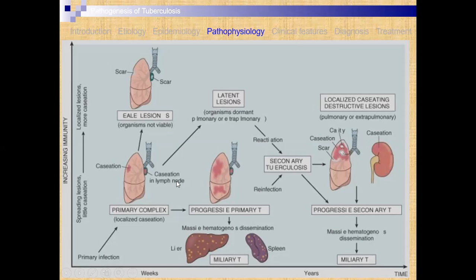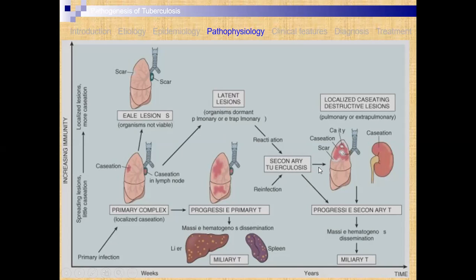If the immunity is high, then there are latent lesions, that is, the organism is present in your body but in a dormant condition. It does not show signs and symptoms as time increases, and reactions do not appear.